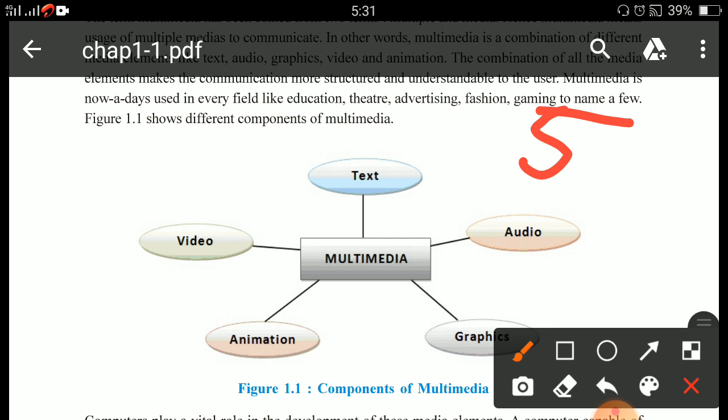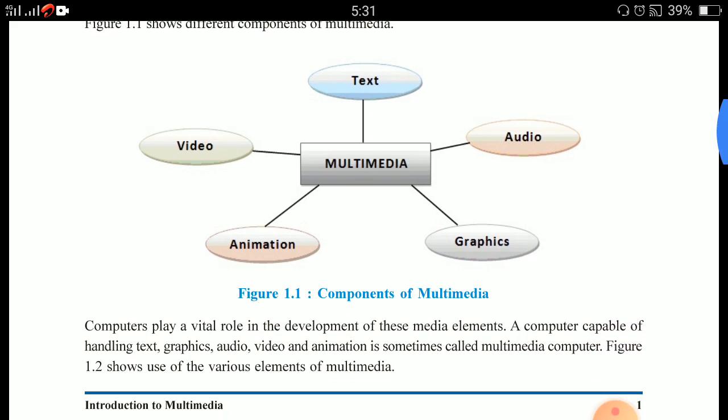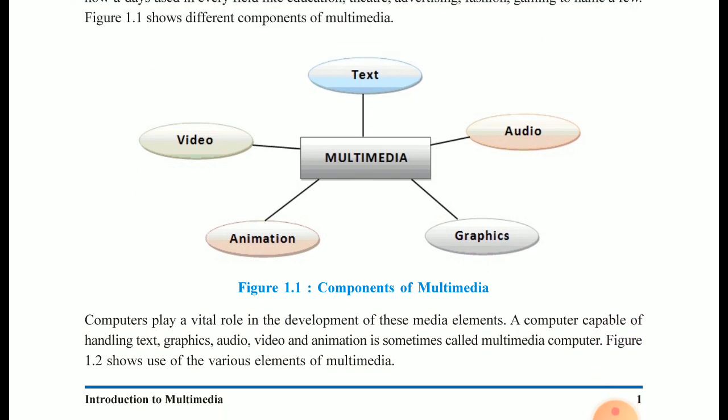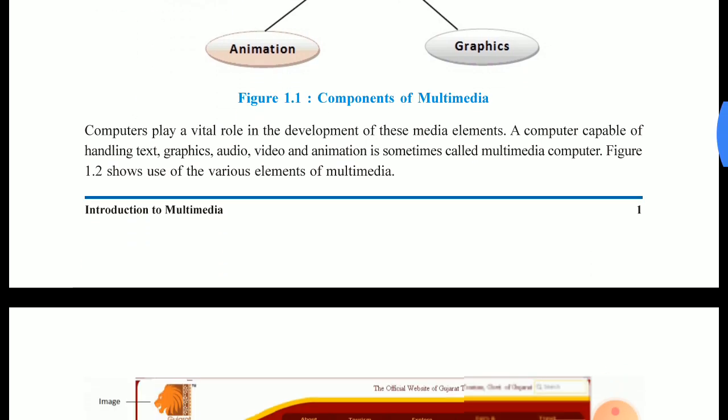Multimedia contains 5 components. First one is text, second is audio, third is video, fourth is animation, and fifth is graphics. Understood? See figure 1.1, components of multimedia.